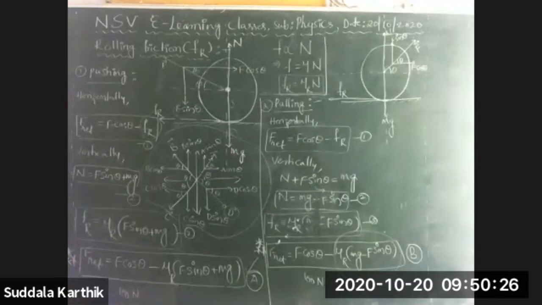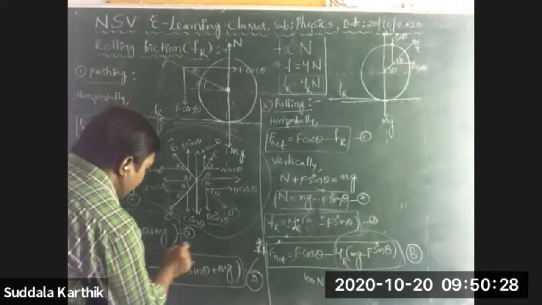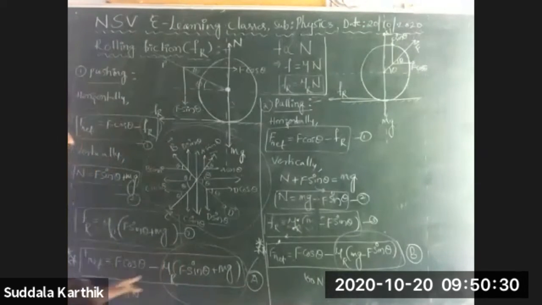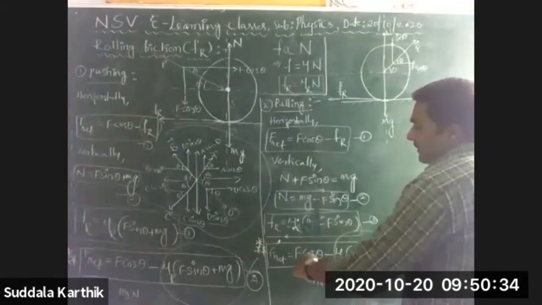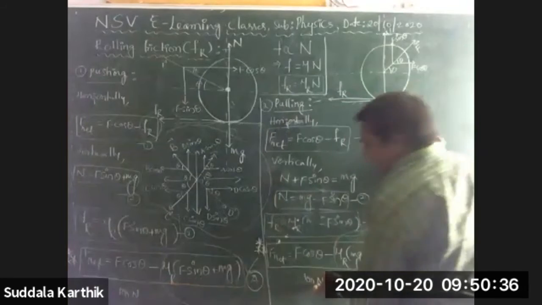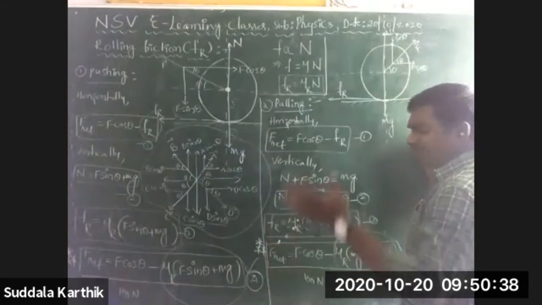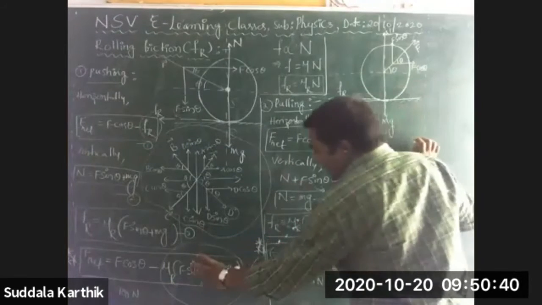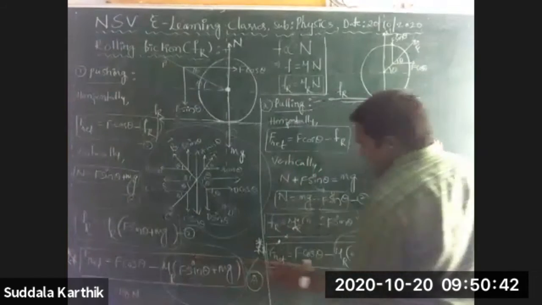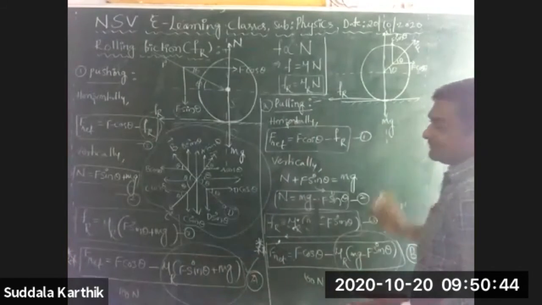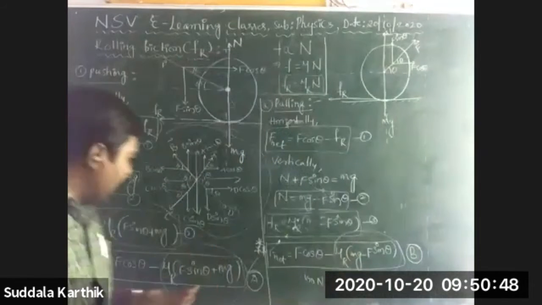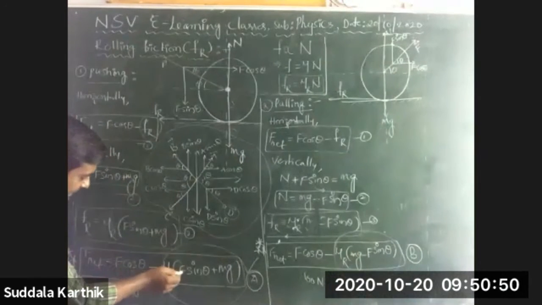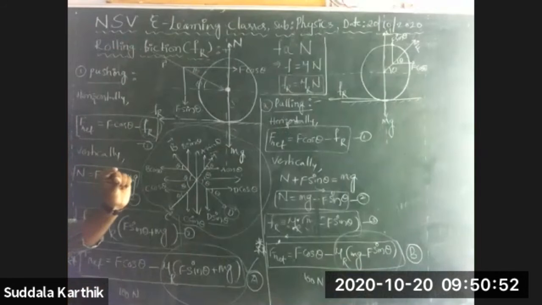Friction, yes, I have already sent you the notes, Nana. This term is very, very important in two cases. F cos theta, 100 newtons, is the common term. But this one is more, this one is less, Nana. By subtracting this term from here, you are getting a very less value. F net is very less.